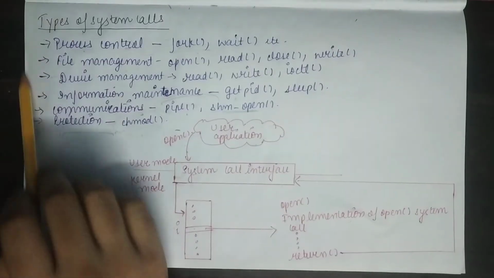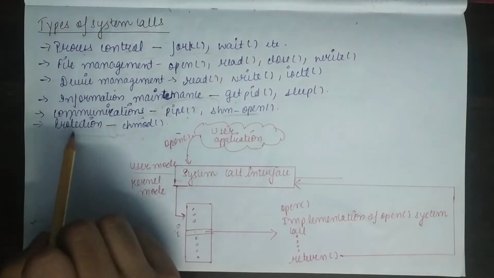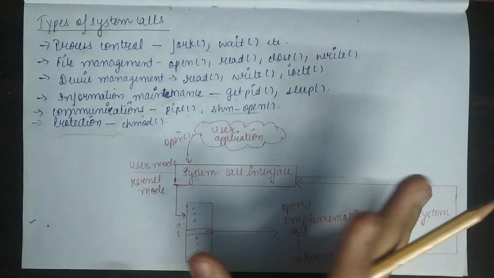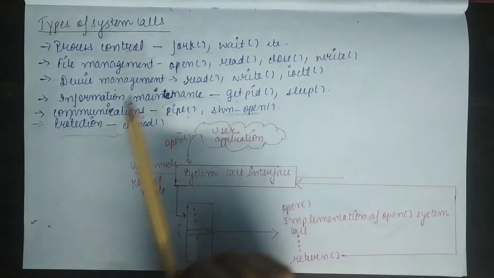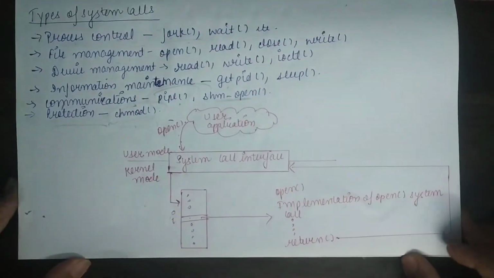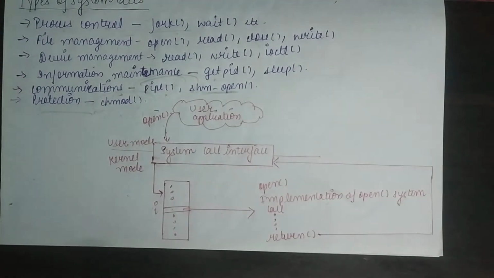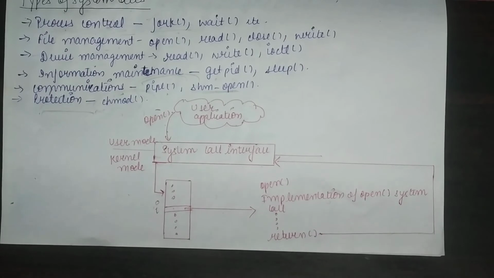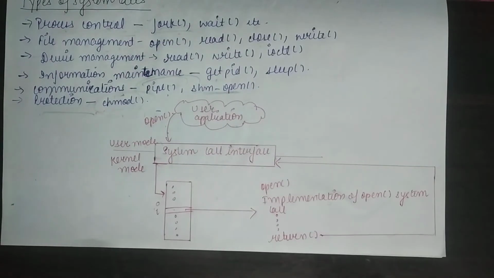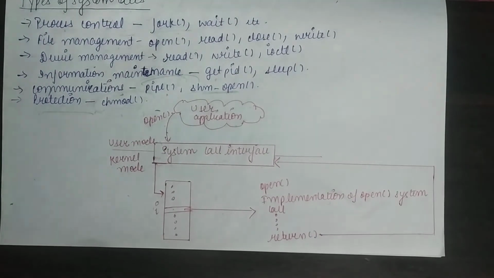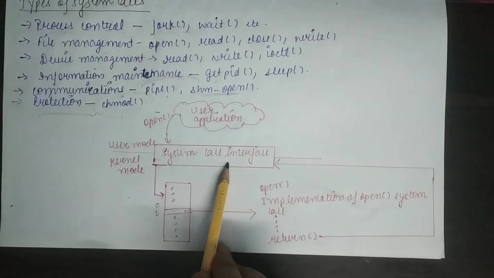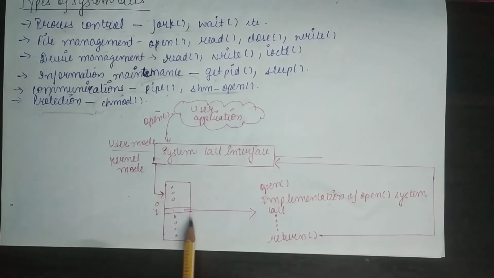So this was all about the types of system calls and which system calls fall under these categories. Now we will see, with the help of an example, the handling of a user application invoking the open system call. Every system call has a number associated with it, and the system call interface maintains a table which is indexed according to these numbers.